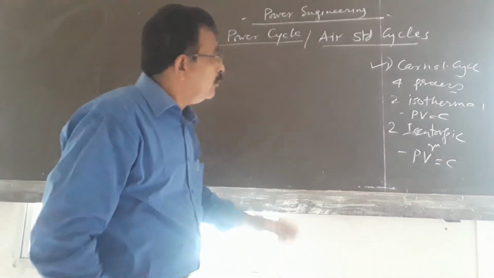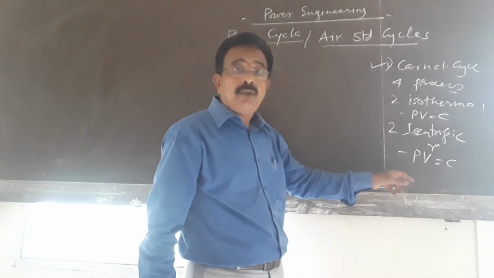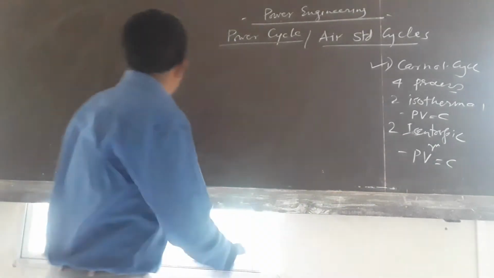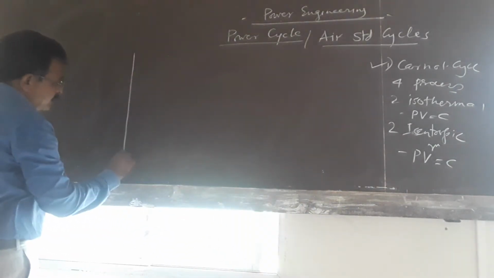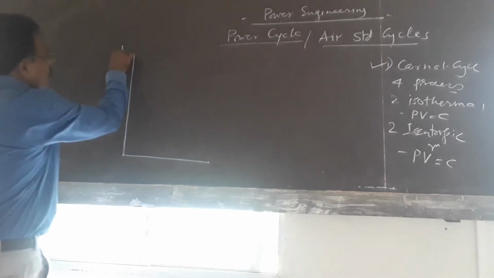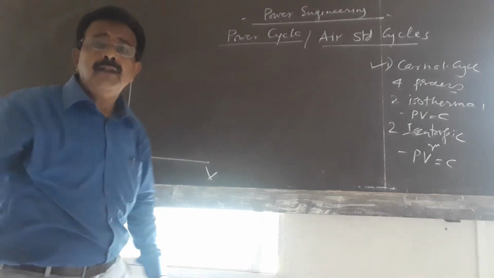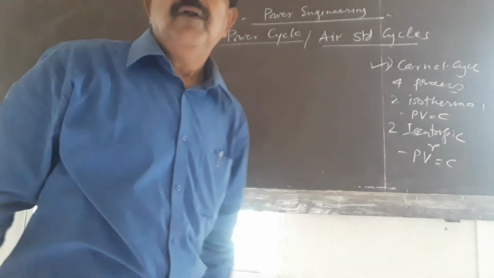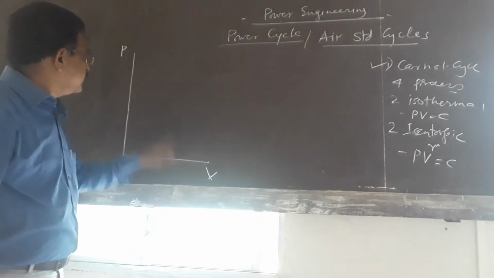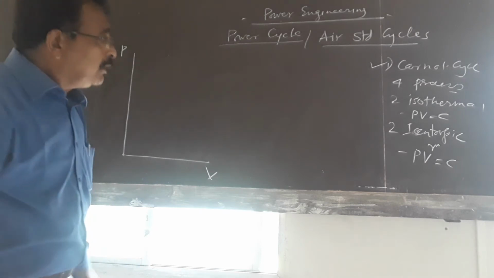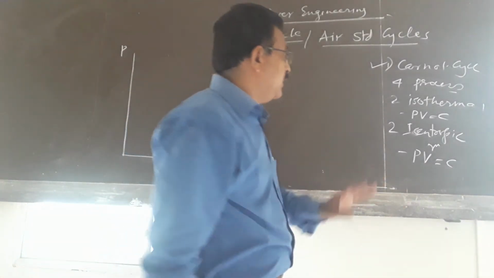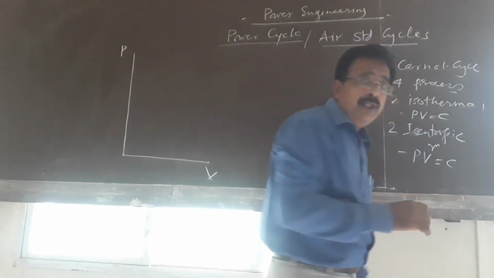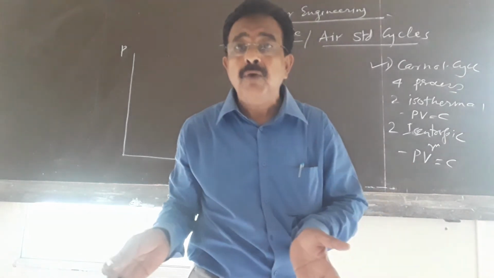Now, how to show these processes on the PV diagram? First, we draw the pressure line and the volume line. Which one will have less slope and which more slope?